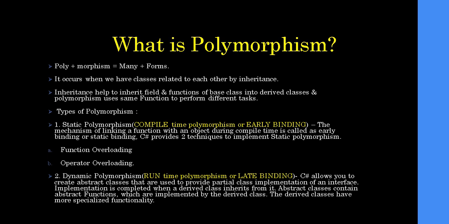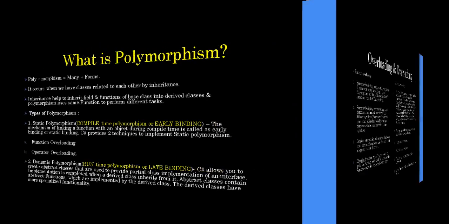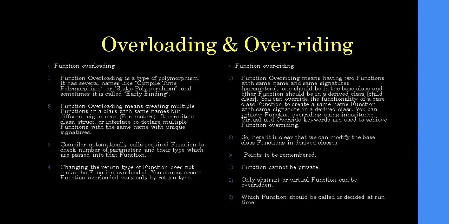But before that, let's check the difference between early binding and late binding, where early binding is also known as function overloading, and late binding is also termed function overriding. So let's see the difference between them. Like here, overloading and overriding. Function overloading is a type of polymorphism. It has several names like compile time polymorphism or static polymorphism, and sometimes it is called early binding.